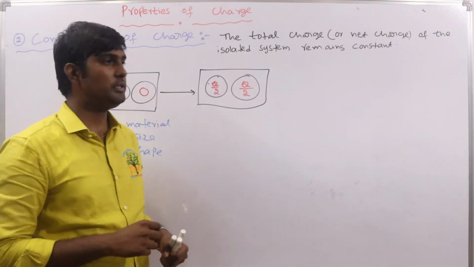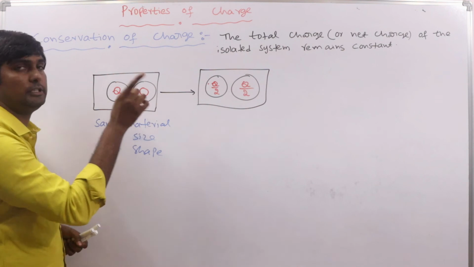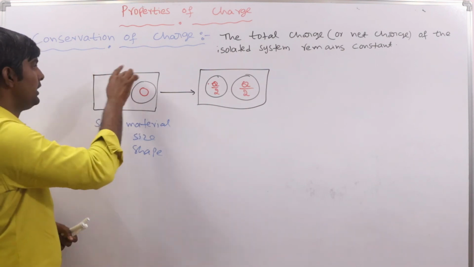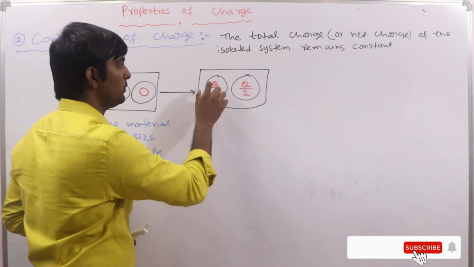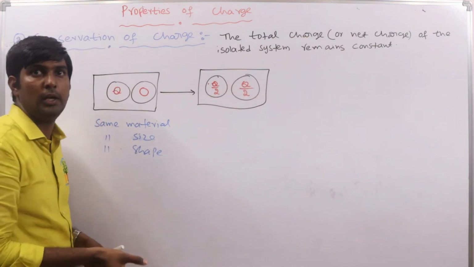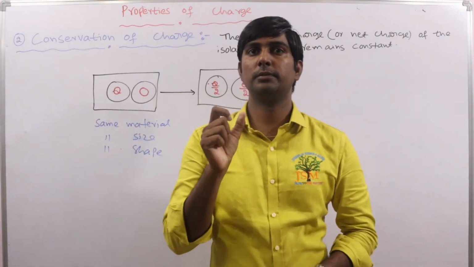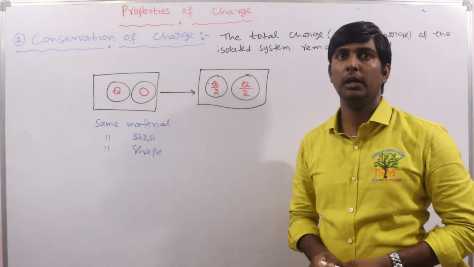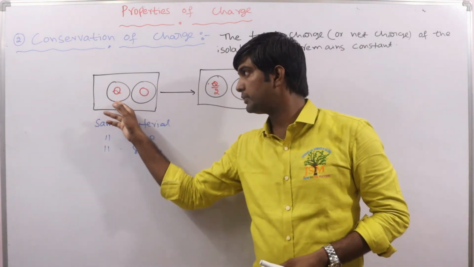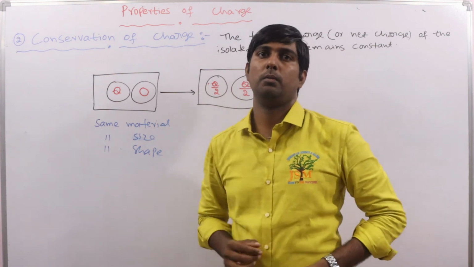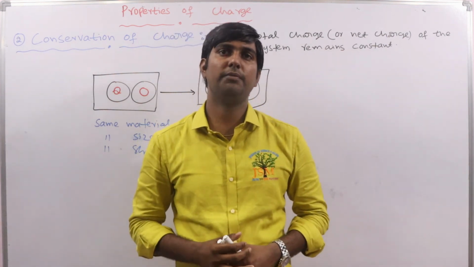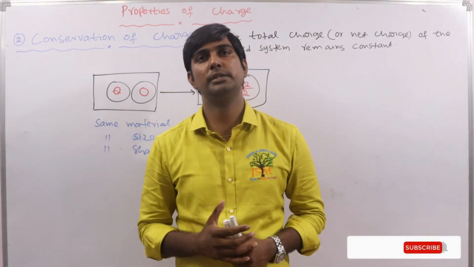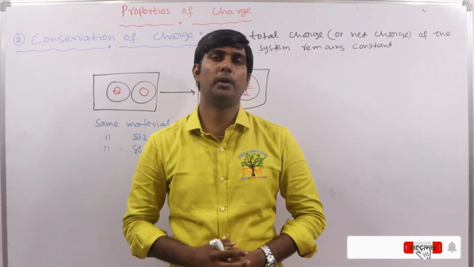And one more thing, see here, the total charge of the system remains constant, right? What is the total charge here? Q. Here also q by 2 plus q by 2. The total charge is how much? Q only. So the total charge of the system remains constant, but charge is transferred from the charged body to the neutral body. Okay, clear? In the next lecture we are going to discuss quantization of charge, which is a very important property.